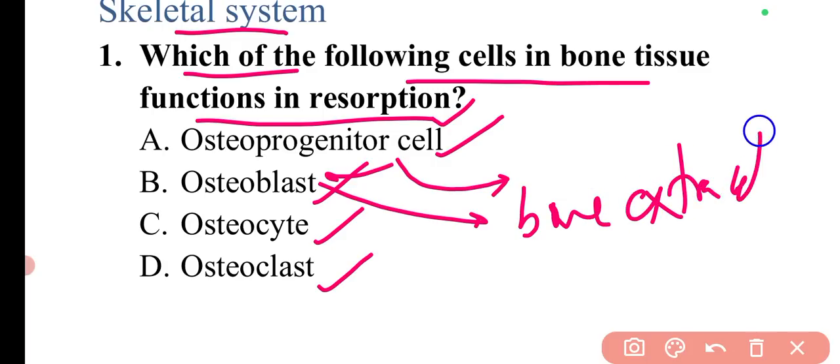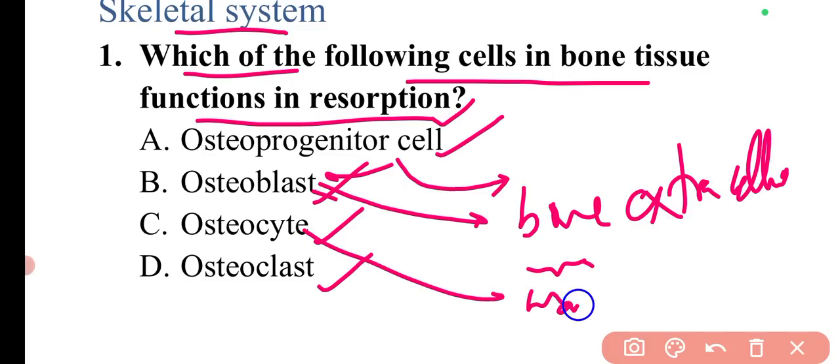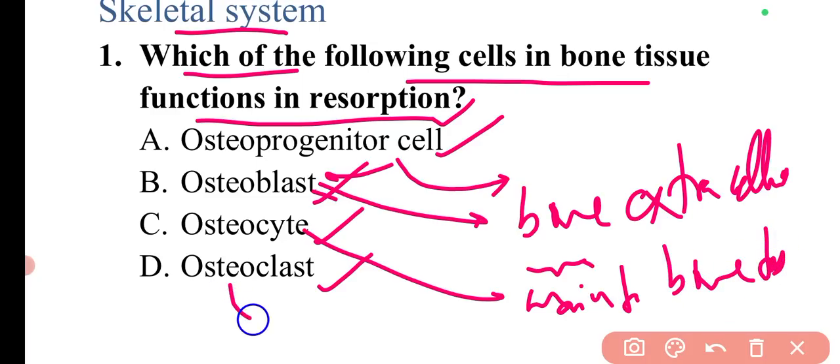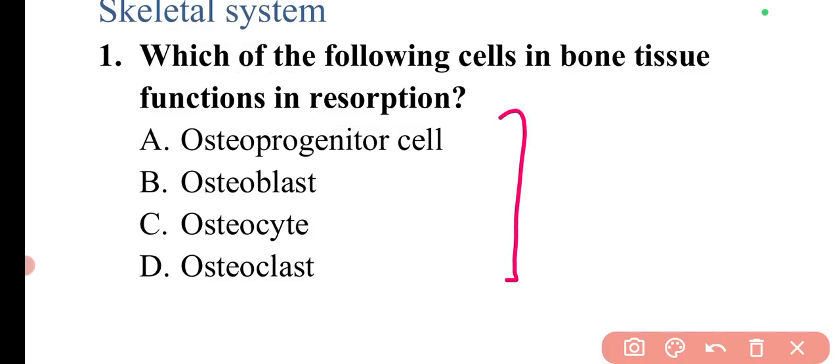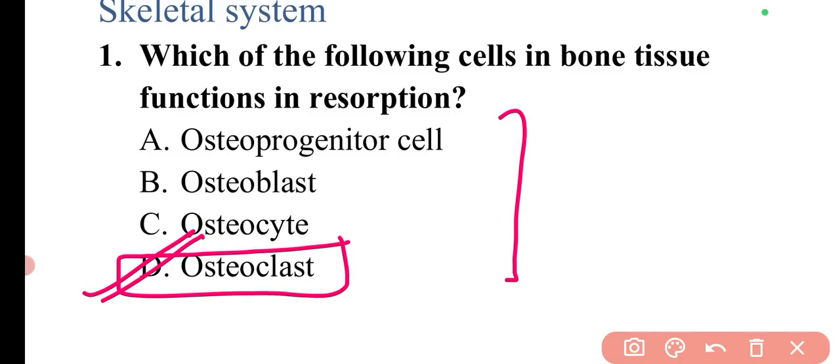Bone extracellular matrix is formed from these osteoblast cells. Then the osteocytes are used for maintaining the bone tissue, and the osteoclast cells basically function in resorption. In resorption, they simply break down the bone extracellular matrix. So these are the different cells that are present in bone tissue, and the cell which functions in resorption is osteoclast. So here option D will be the correct answer.